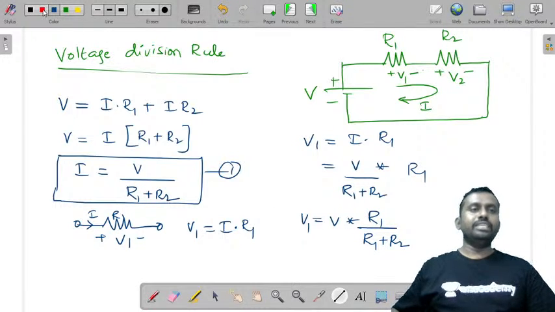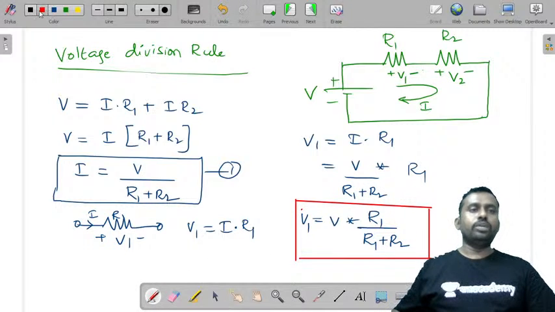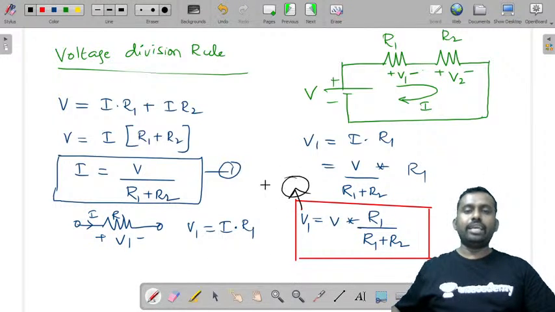Now if you observe this equation, it is what I told you directly in the previous slide. V1, the voltage across any element, is equal to the total or applied voltage into R1, the resistance of V1, since V1 is the voltage across R1. So the voltage across any element is equal to applied voltage into the same branch resistance, wherever you are finding V1, that branch resistance, by the total resistance.